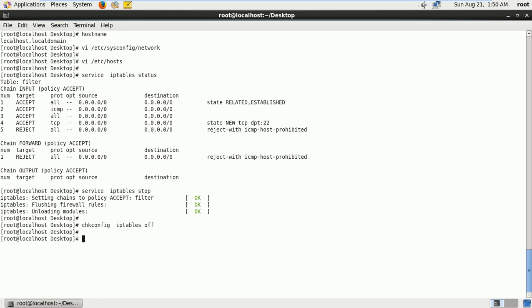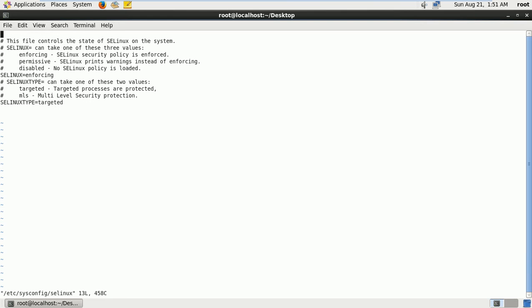The next step is you need to disable SELinux. To disable SELinux, we'll go for vi /etc/sysconfig/selinux. See, by default SELinux is enforcing. So just change it from enforcing to disabled. Now save this one.